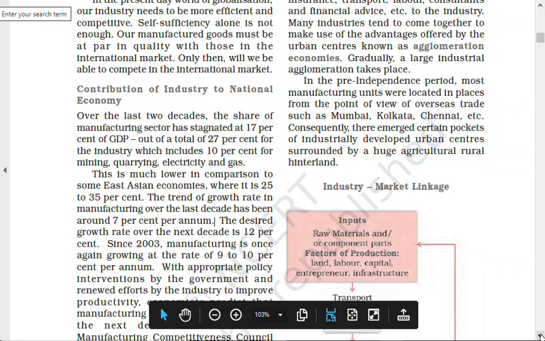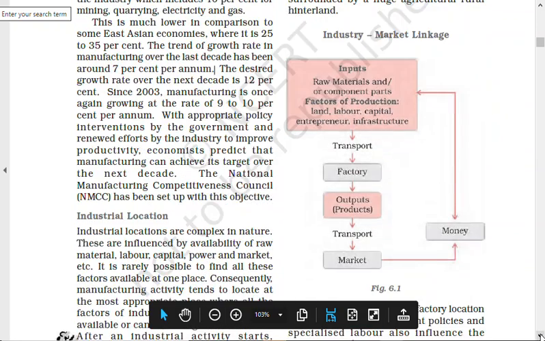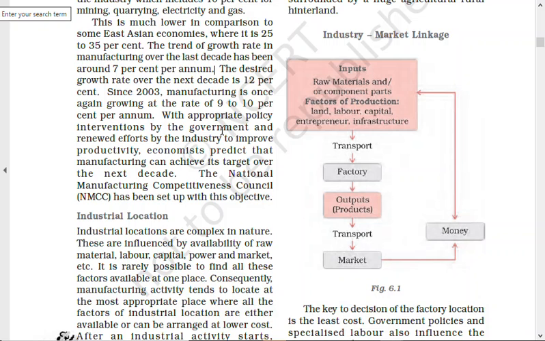I don't know how old your book is. This book I have downloaded from the internet, so this may be the latest one, hopefully. So that says that since 2003 it is going at the rate of 9 to 10% per annum.